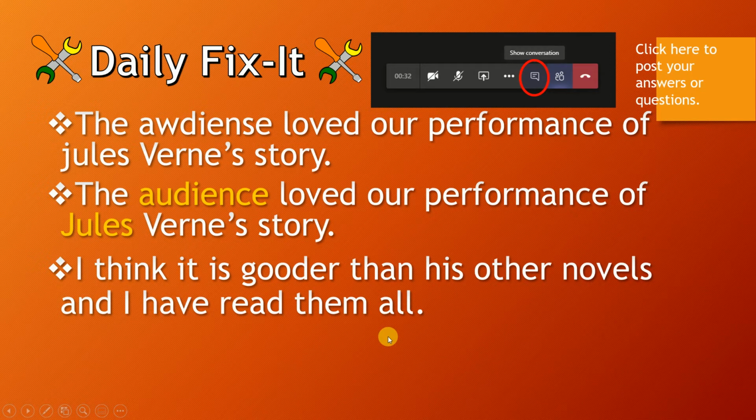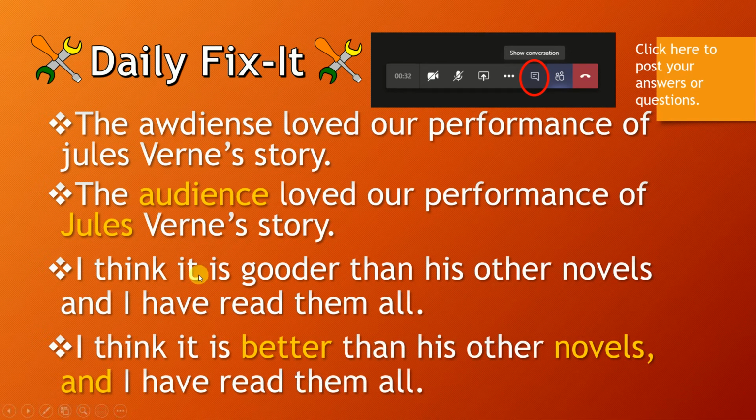The next one is, I think it is gooder than his other novels, and I have read them all. What is the mistake? I think it is gooder. You could see there is a mistake here. We don't have gooder, because it's an irregular adjective. So I think it is better than his other novels, you bring your comma, and I have read them all. So we got to know the use of better. So these are the two mistakes we find in the last sentence as well as the first sentence.